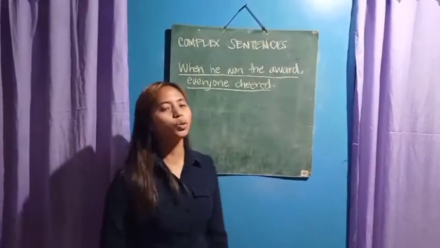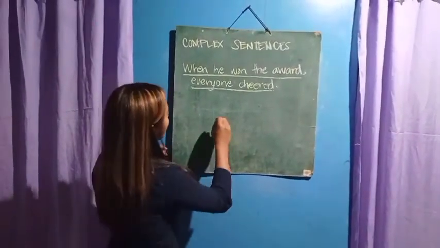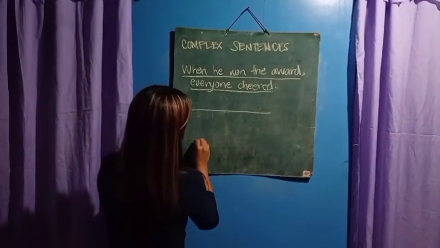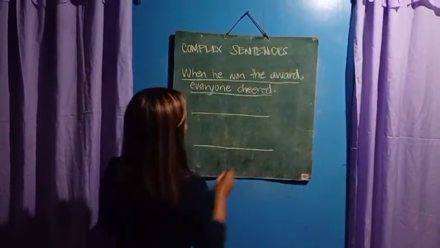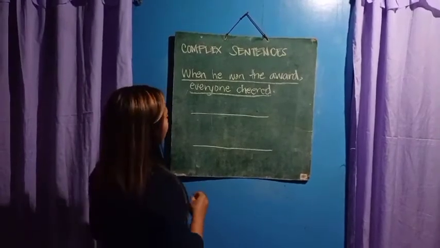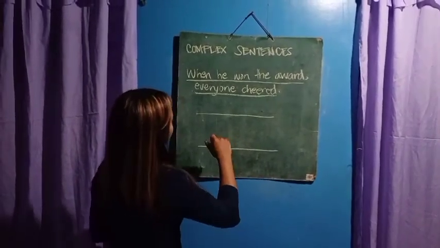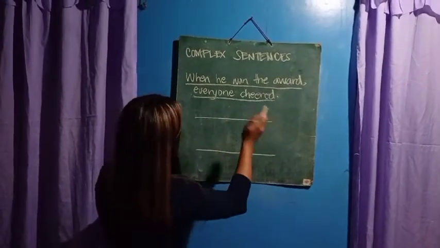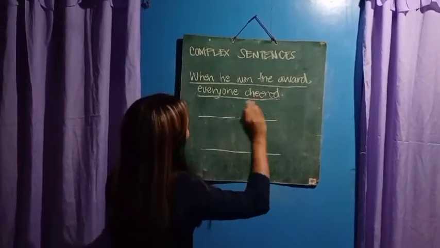So the first thing to do is to make two frameworks, the first framework and then the second one. In the first framework, we have to put the dependent clause, which is when he won the award.